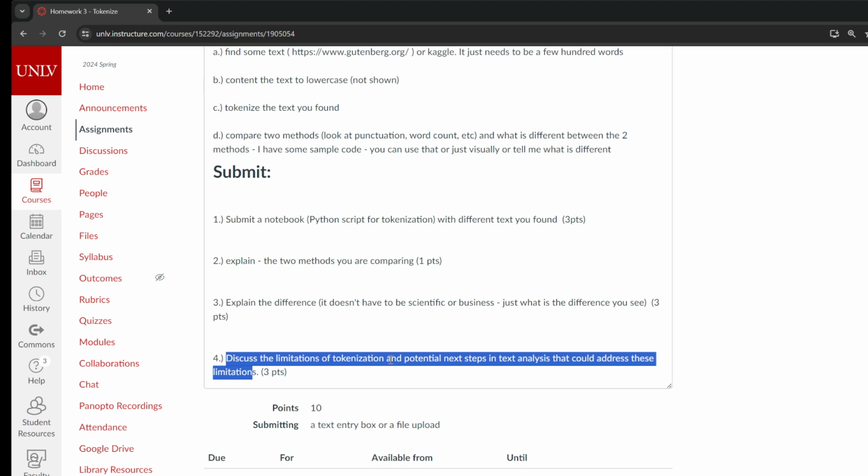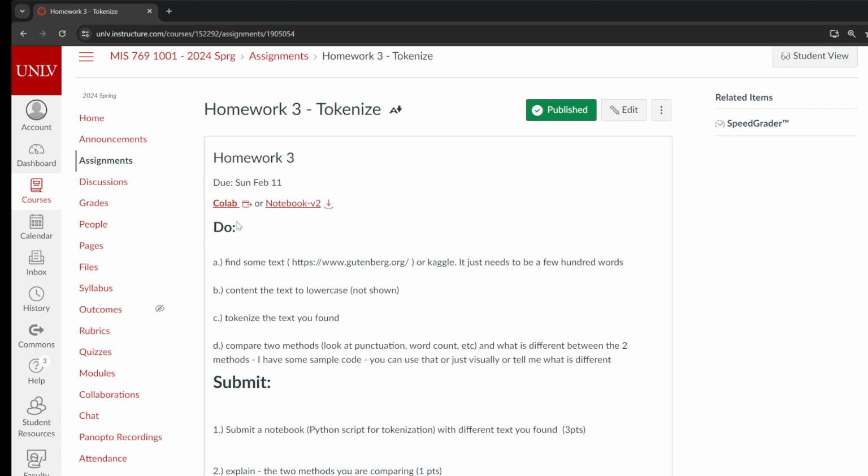Discuss the limitations of tokenization and the potential next steps, or I guess previous steps, in the text analysis. So hey, maybe I should use stop words first, or maybe I should have removed special characters. Okay, that's all I'm looking for. Just a sentence or two of what you should do next, or what you should have done to make this process better.